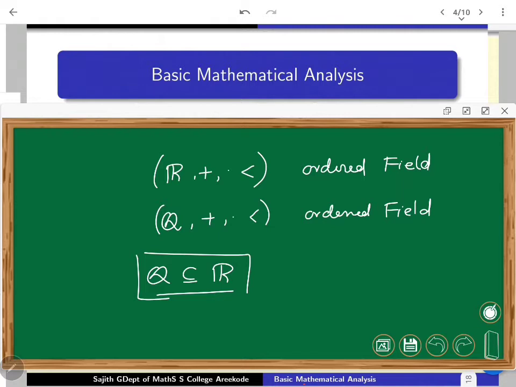fundamentally Q and R are different, not set theoretically only. So as ordered fields, how they are differing, that is what we are trying to answer in this lecture. What is going to happen is the following. With this order, R is becoming a complete ordered field while Q is not. We'll try to explain what we mean.